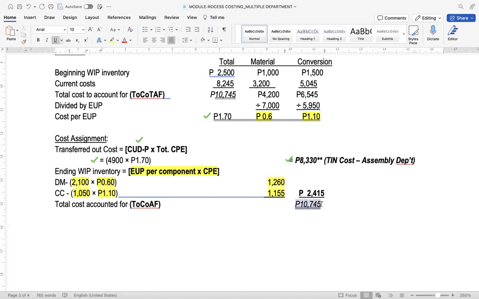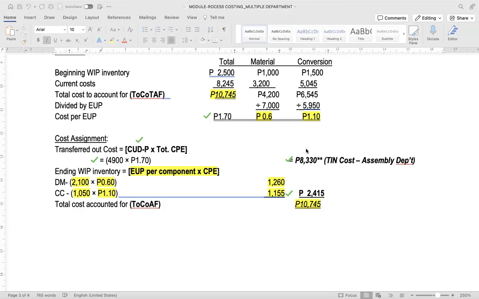Hence, the TOCOTAF, the total cost to account for, is 10,745, which is also the same as the total cost accounted for, 10,745. So probably the requirements or questions for this particular department are the transferred out cost of 8,330 and the ending work in process cost of 2,415.